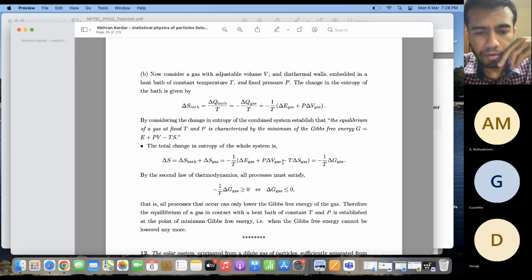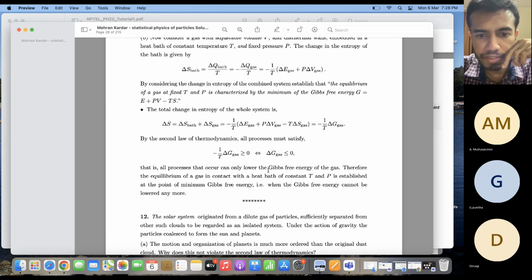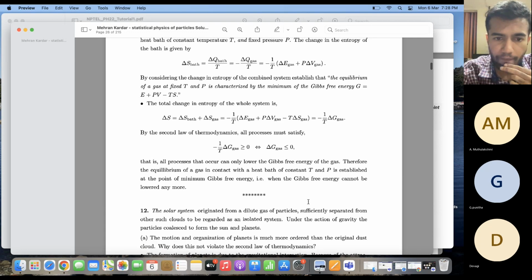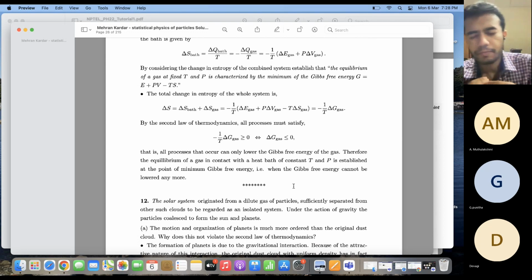Now, entropy is always up. So the equilibrium of the system is established at a point where the entropy is maximized and delta S is always greater than zero. This implies that delta G of the gas is less than zero. So at the point where delta S is maximized, this will be positive and greatest, which means that delta G should be negative and least. So maximization of the entropy of the system implies the minimization of the Gibbs free energy of the gas. Okay, so this is how by minimizing the Gibbs free energy, one can also attain equilibrium.